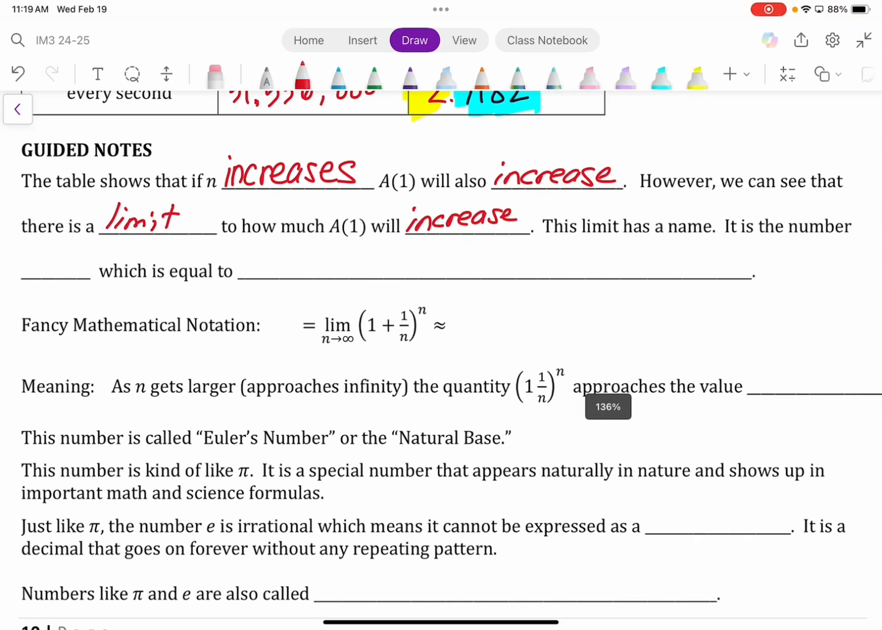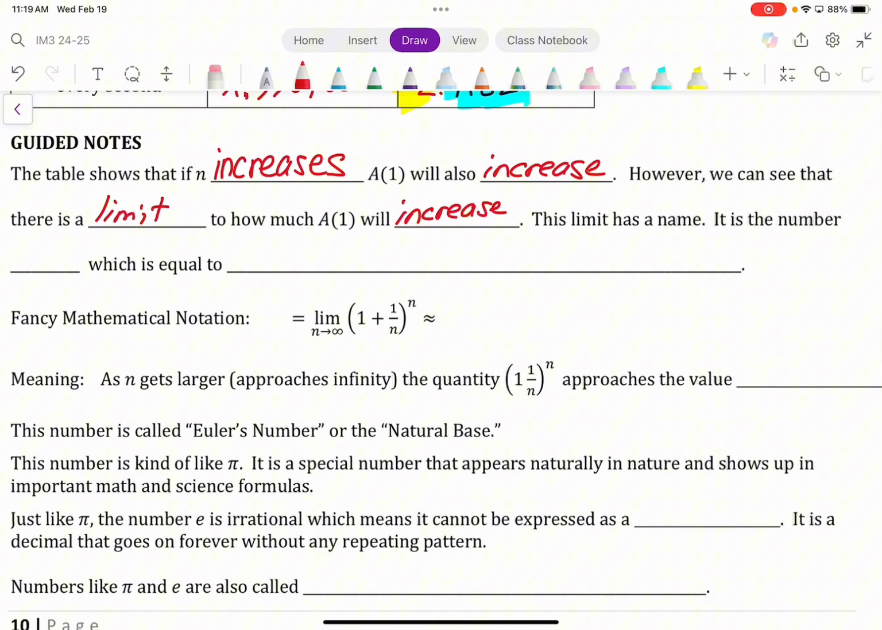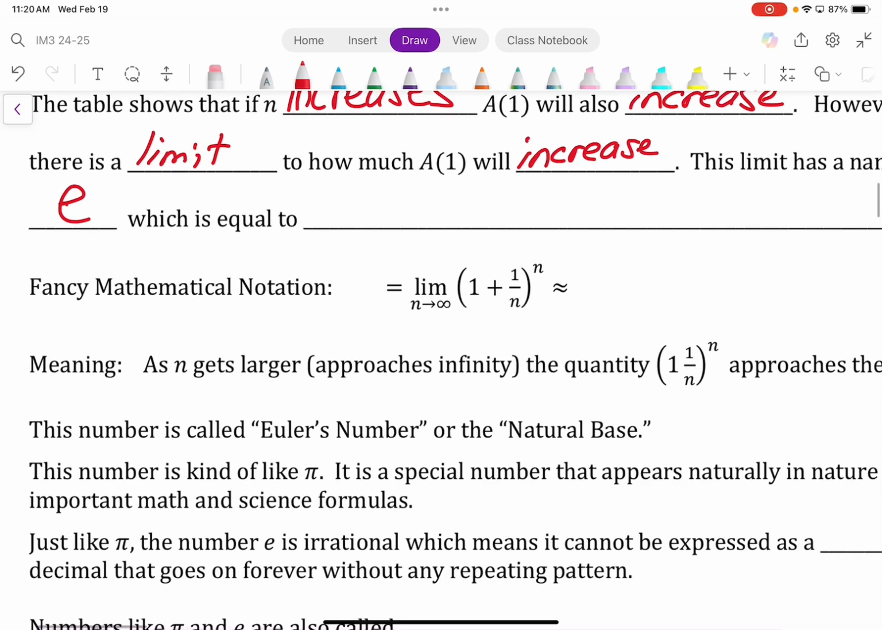That's what we explored right now: the money will not grow forever and ever into infinity. No. It will hit a limit. It will not get bigger than this value. Now, this limit does have a name. It is a number, and it is called the natural base, which we express with the letter e. So this number, the natural base, Euler's number, is represented by the letter e.